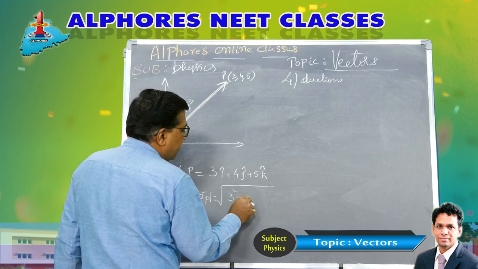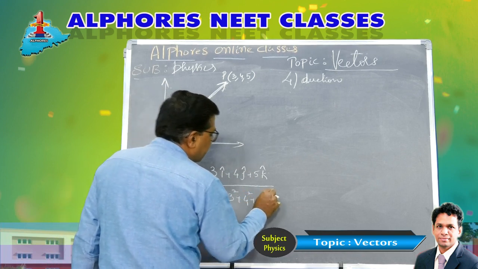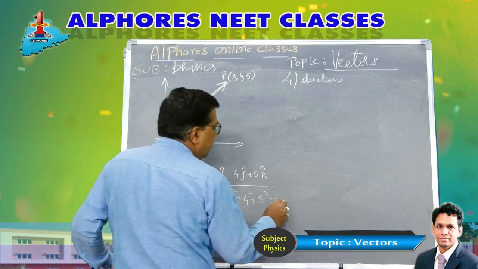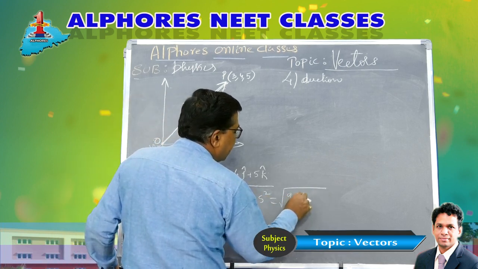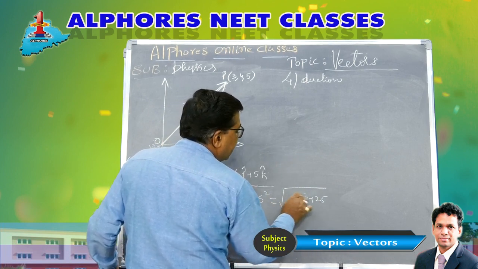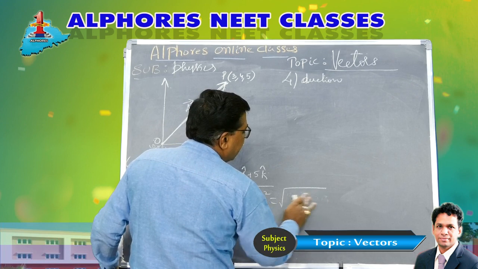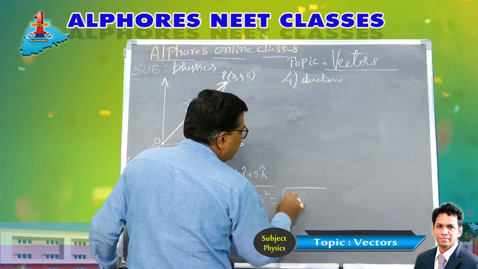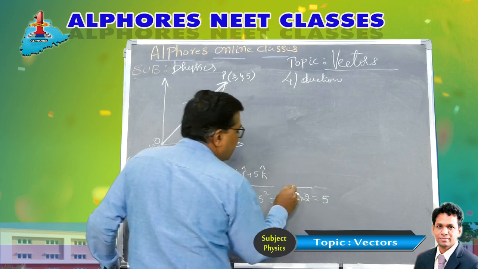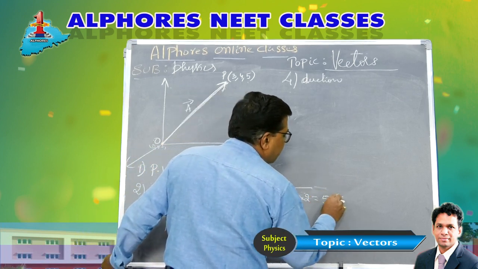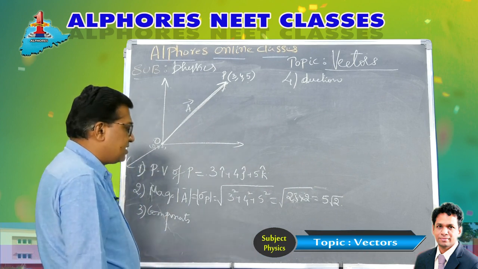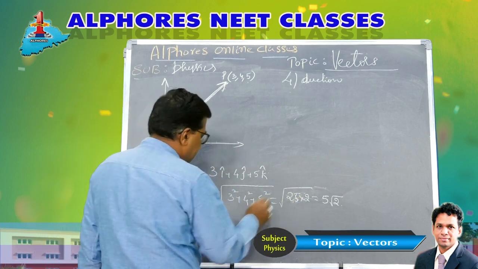It's 3 square plus 4 square plus 5 square. 3 square is 9, 4 square is 16, 5 square is 25. 9 plus 16 is 25, and 25 plus 25 is 50, or 25 into 2. So root of this is 5 root 2. This is the magnitude.